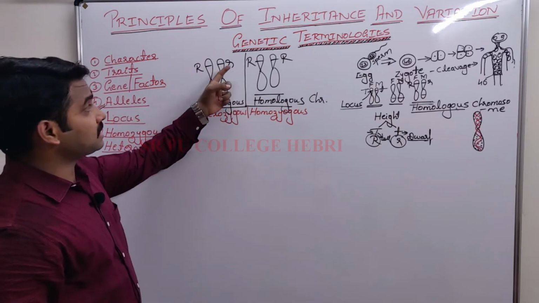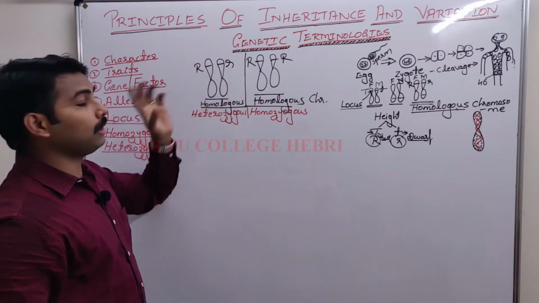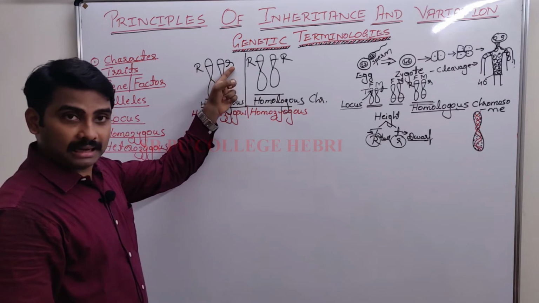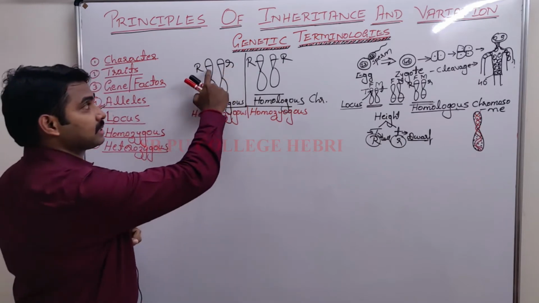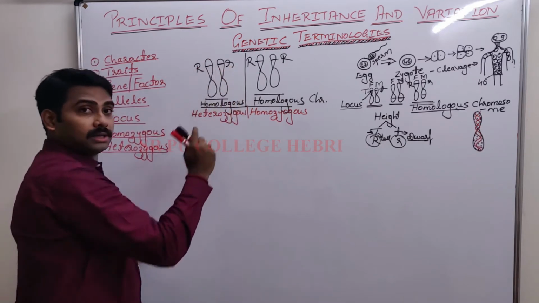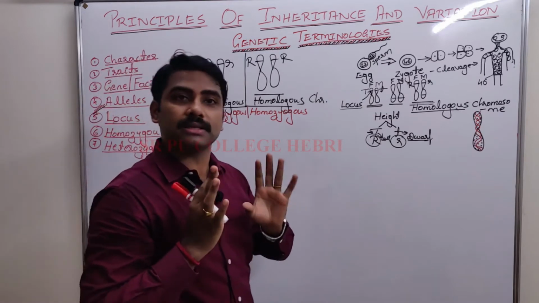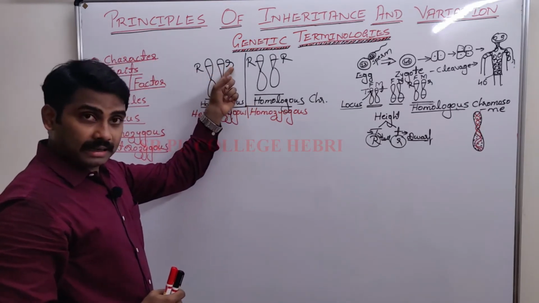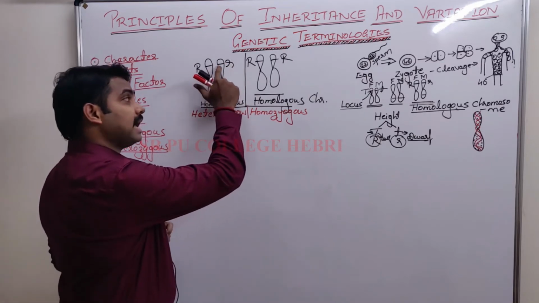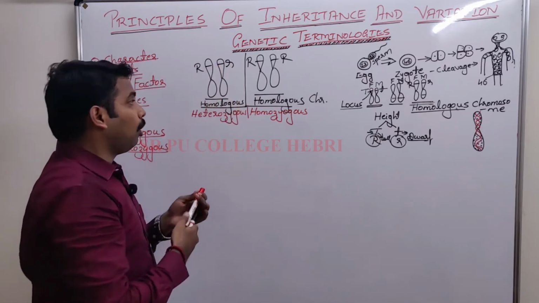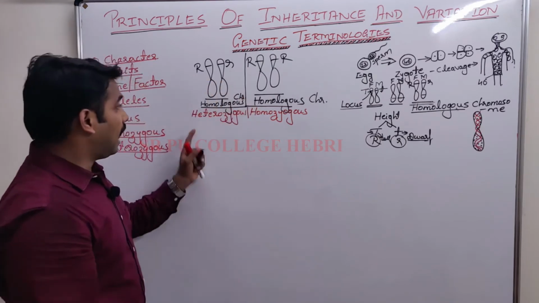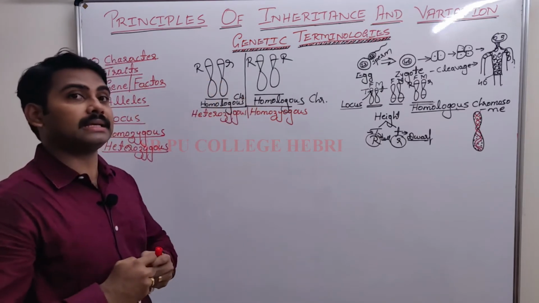It is the presence of different alleles at the same locus. I told you the locus is always the same. Shall I repeat? It is the presence of different alleles at the same locus on a homologous chromosome, called the heterozygous condition.